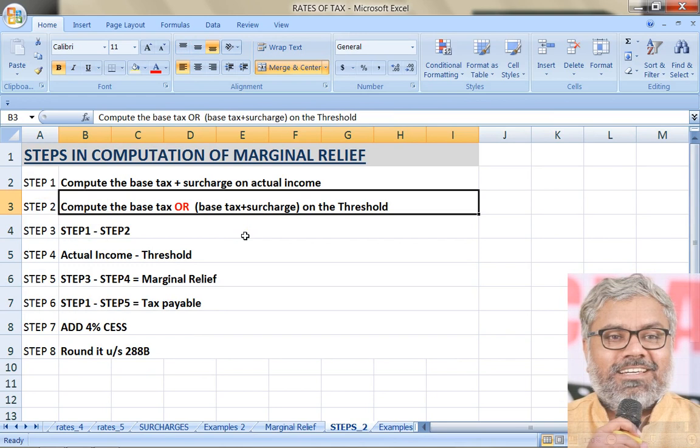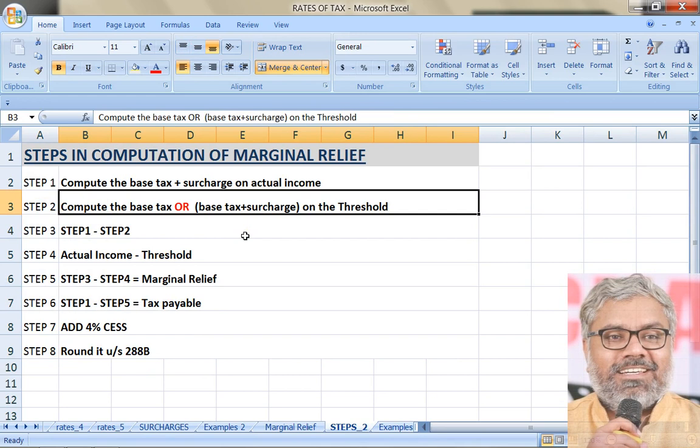Take another example. Say for example a company is having income of just crossing 10 crores. Say 10 crores 40,000 it has got income. So what if it did not cross 10 crores? For a domestic company, surcharge would have been 7% only. But just because it has crossed the 10 crores threshold, now the surcharge became 12%. So that is getting punished because of just marginally exceeding the threshold. So marginal relief will be available.